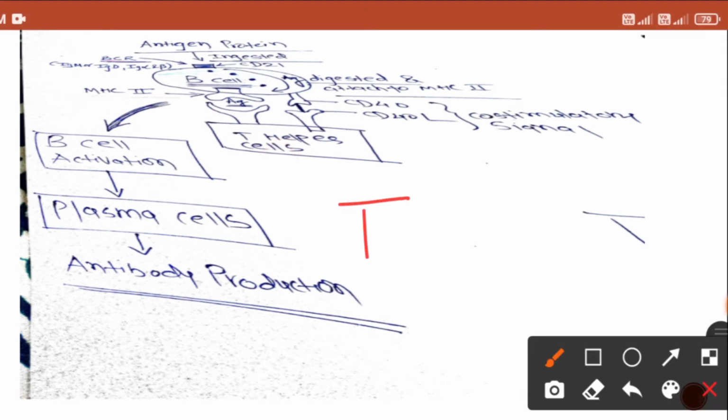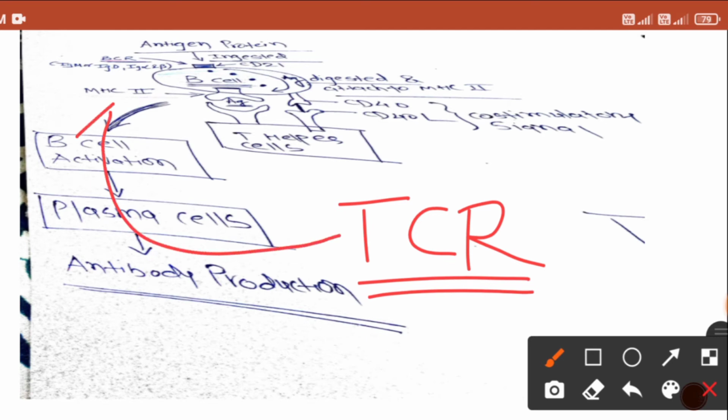So with the help of MHC class 2 molecule, the T helper cell will get activated, because you know very well that T lymphocyte has the T cell receptor, which can recognize this MHC class 2 molecule over the antigen presenting cell. And here the B lymphocyte itself is an antigen presenting cell.